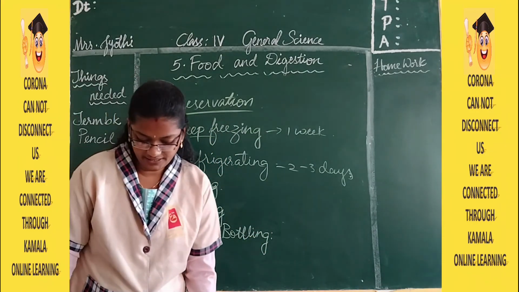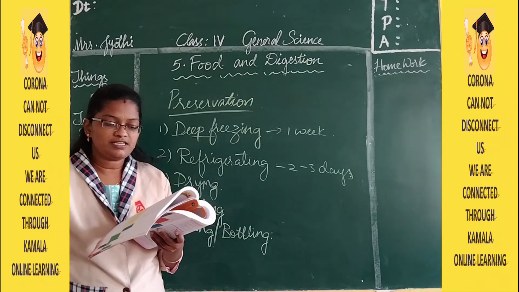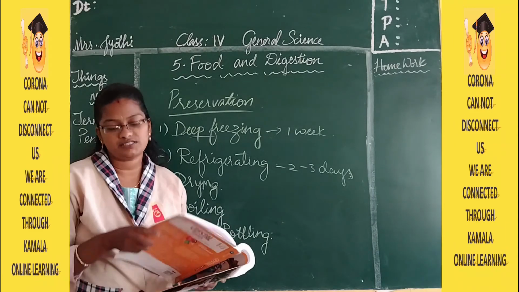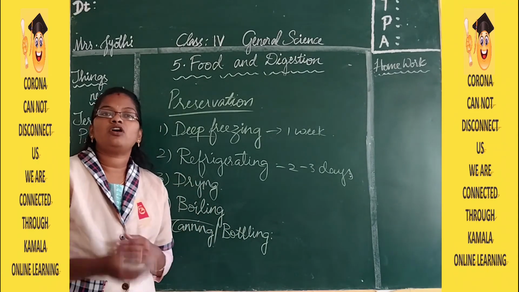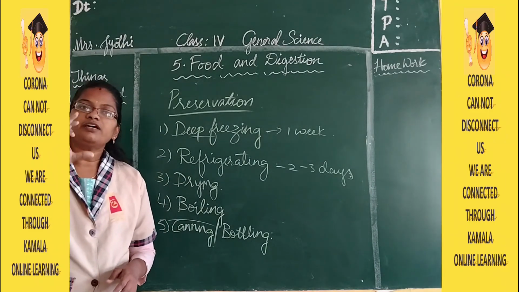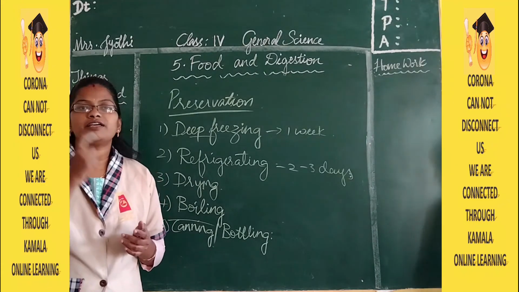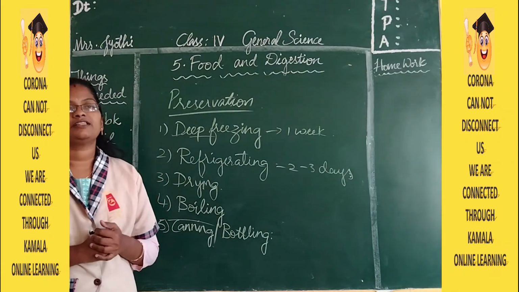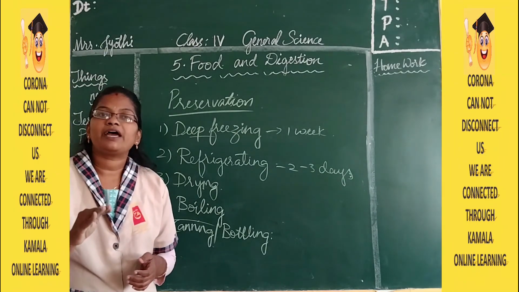Last one is canning and bottling. Storing food items in cans and bottles. Example, cool drink cans and jam bottles. So here you can store the food item for a longer period by storing them in the cans. Like cool drinks will come in the bottles and cans, and even jams and butter also they come in the cans. So store the food item in that and completely pack it.